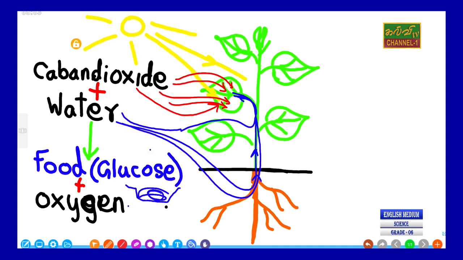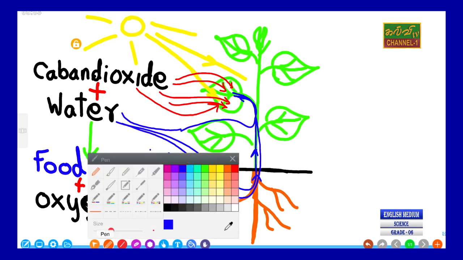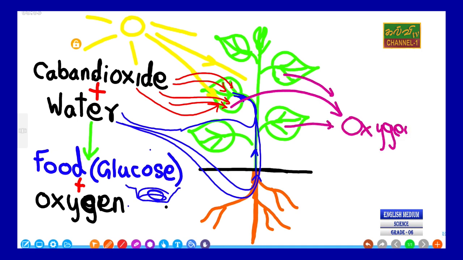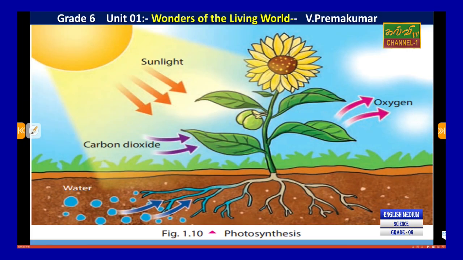So you can understand, when photosynthesis happens, what gas will evolve? Yes, the plant will evolve oxygen gas. Okay, now see the diagram in your textbook.